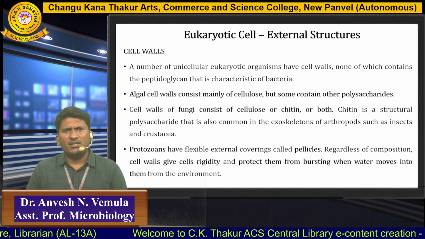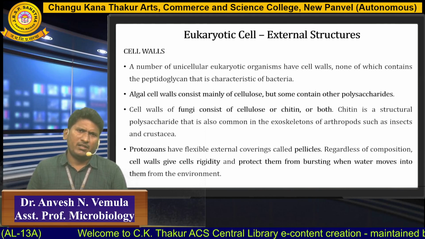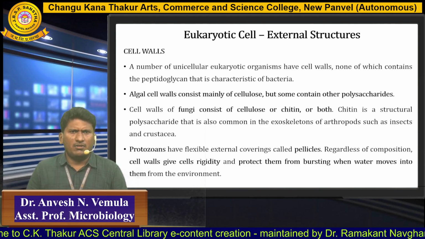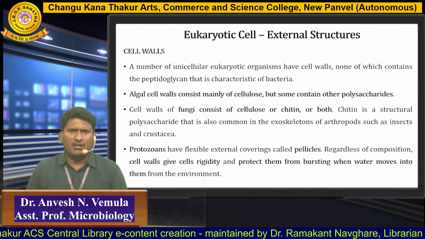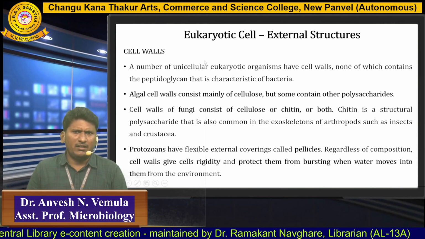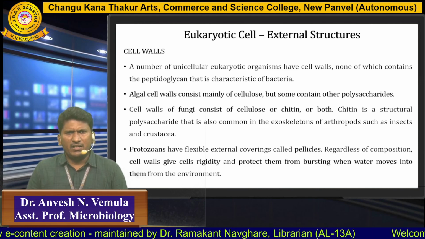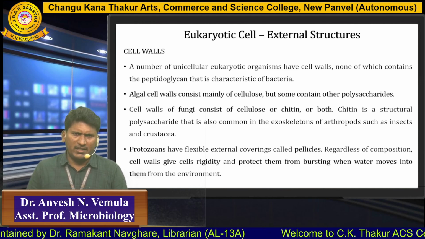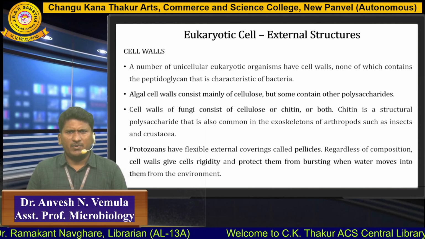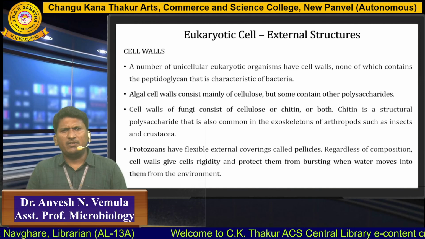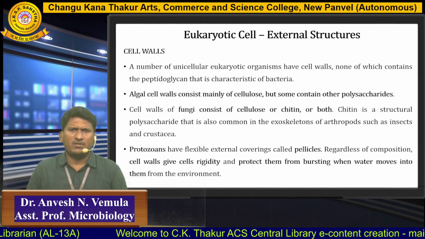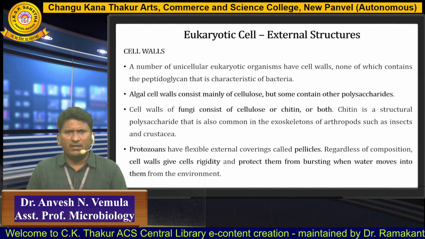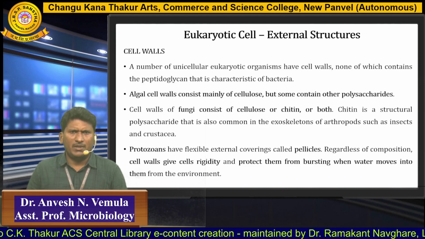In humans, we don't have any cell wall, but fungi, yeast cells, as well as plant cells contain cell walls. Cell walls in algae are made up of cellulose, and some contain other polysaccharides as well. Fungi contain cell walls which are made up of either cellulose or chitin, or both. Chitin is a structural polysaccharide that is common in the exoskeletons of arthropods such as insects and crustacea. In protozoans, you can find a flexible external covering called pellicles.